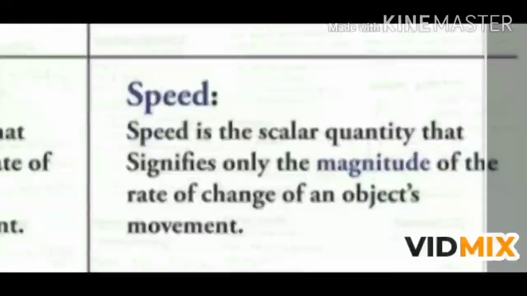Now non-uniform or variable speed. If a moving body covers unequal distances in equal intervals of time, then the speed of the body is said to be non-uniform or variable speed.